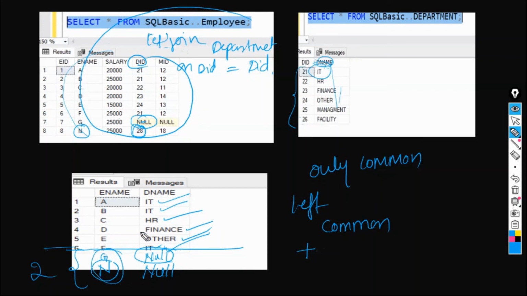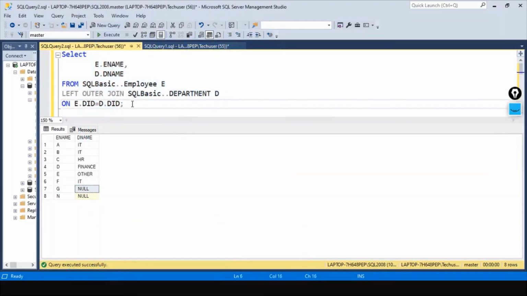So let's go ahead and run this left outer join so that we will be able to understand. Instead of inner join, I have just given left outer join. I'm executing this. So we have A, B, C, D, E, F along with G, N, which is having a null value. That is what we saw. You can give left outer join or just left join. It works the same way. There won't be any difference. It is one and the same.